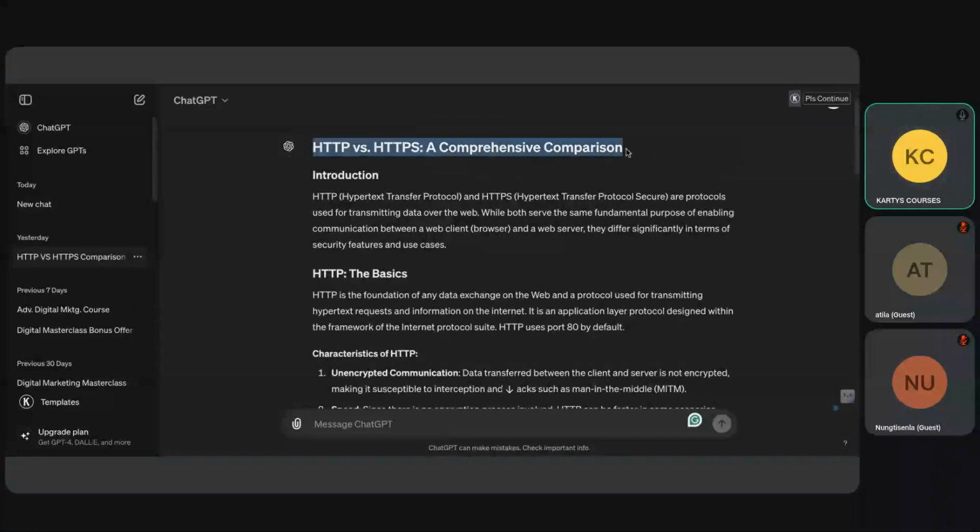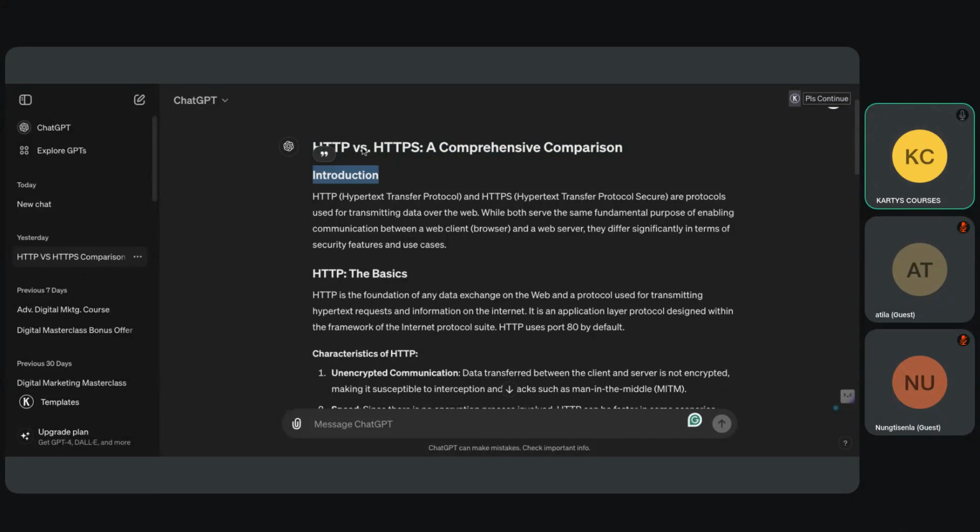Now ChatGPT has given the heading, or the title, and these are subtitles or subheadings. This will be H1, H2. What are H1, H2, H3, H4, H5, H6? There are six types of headings which are part of your website development, part of UI development. We will learn that when we do the class for web development. As of now, just understand this is the big heading and this is a small heading.